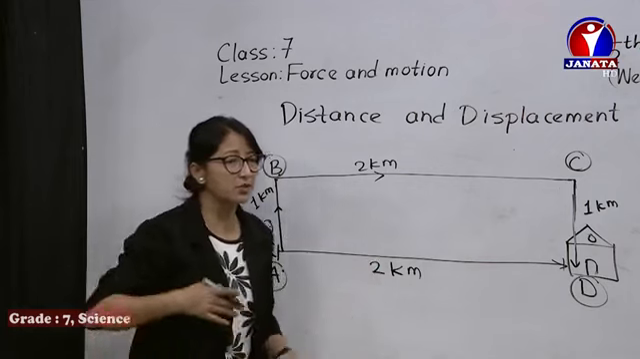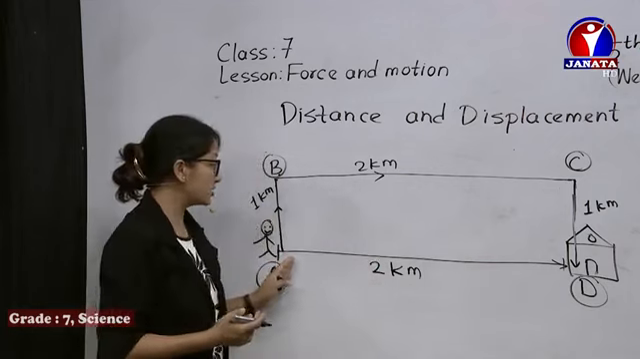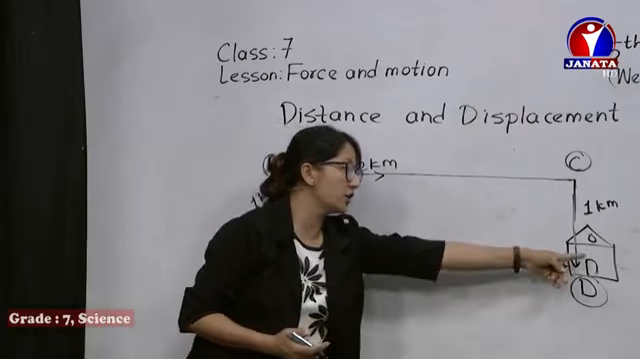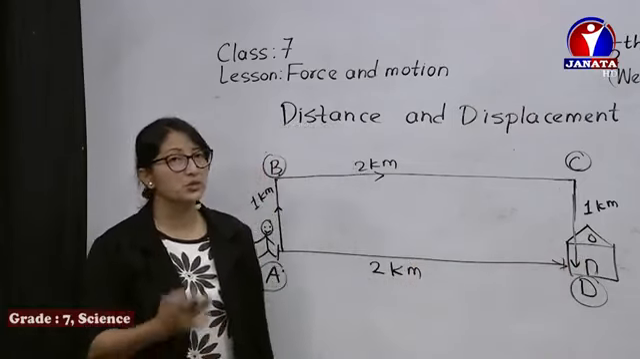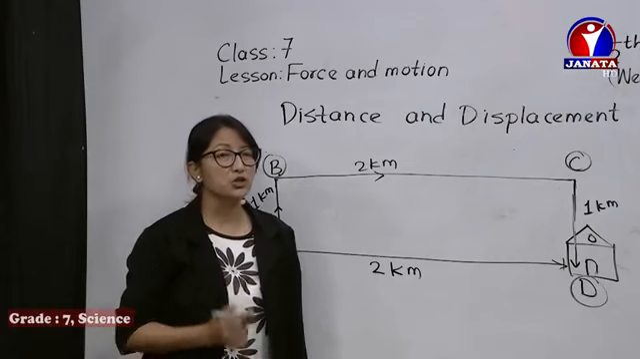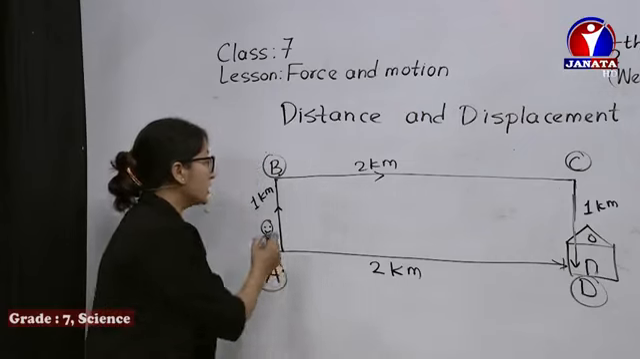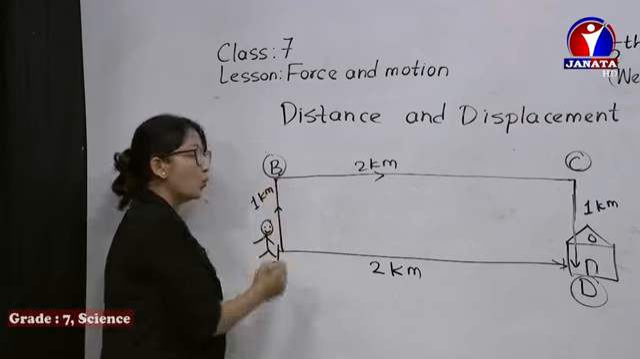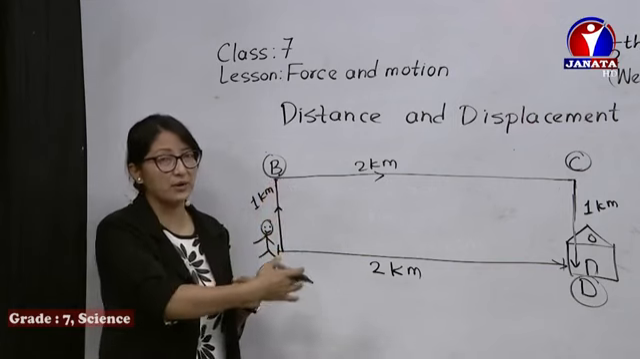Otherwise, he doesn't have time. He just wants to get home faster. He takes a shortcut and travels 2 kilometers, straight reaching home. So here comes the difference between distance and displacement. Distance is the total length. Once it's stepped, it's counted.